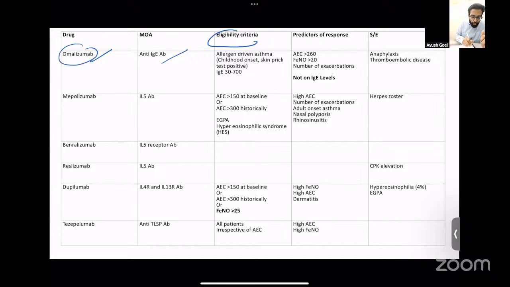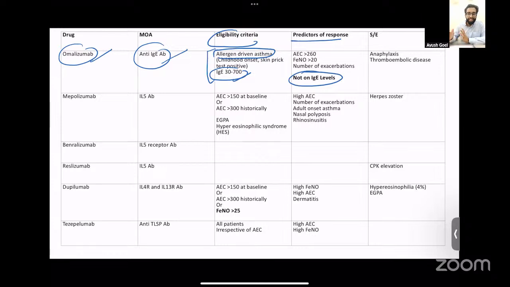So the first drug is omalizumab, which is an antibody against the IgE molecule. The important thing to remember when we talk about the eligibility criteria is that the patient should be having what is known as allergen-driven asthma. That is, the patient has history or clinical features suggestive of an allergy, and the IgE levels should be between 30 to 700. They should not be more than 700, should not be less than 30. Important thing is the response to omalizumab does not depend on the IgE levels. The patient responds better if he has a T2 high asthma, but it does not depend on the IgE levels.